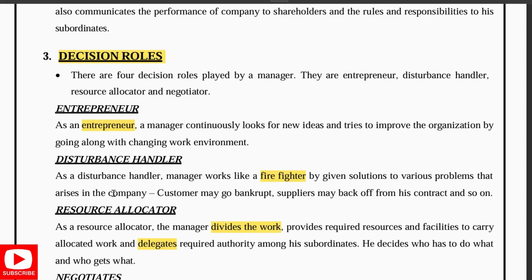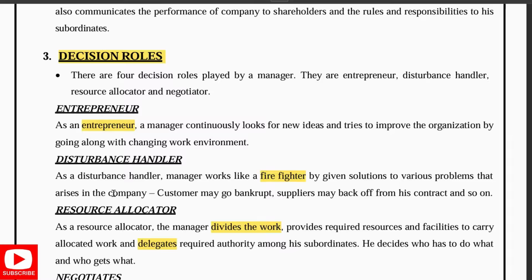Next is disturbance handler. He works like a firefighter because he should give solutions for the unanticipated problems that may occur during the process, like a supplier may revoke a contract or customers may go bankrupt. All these sudden decisions have to be taken.